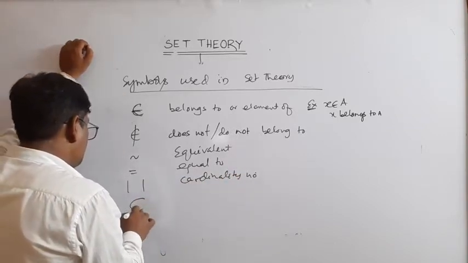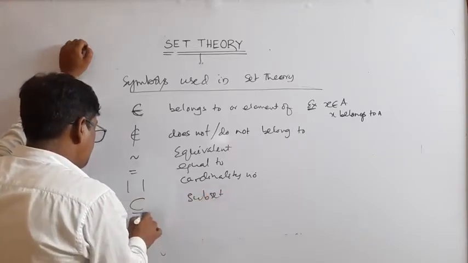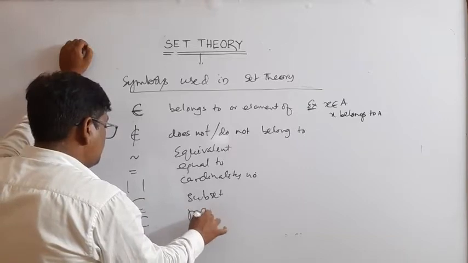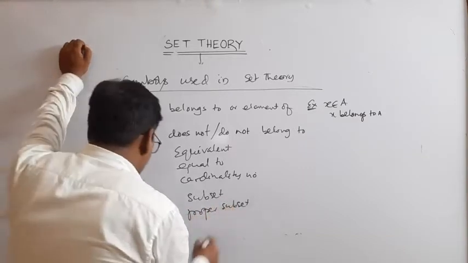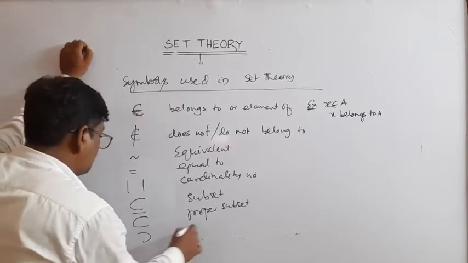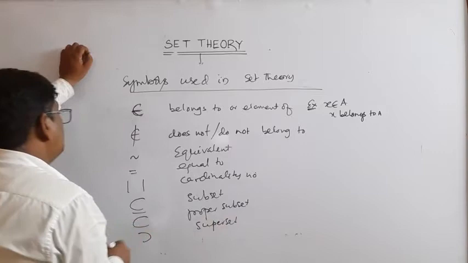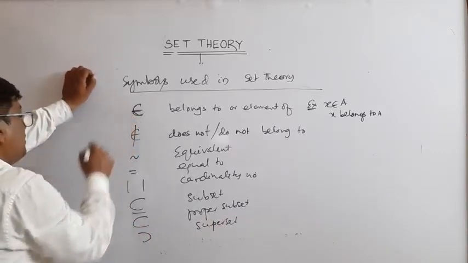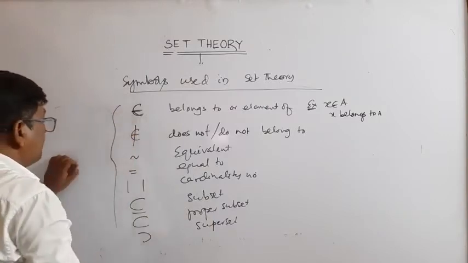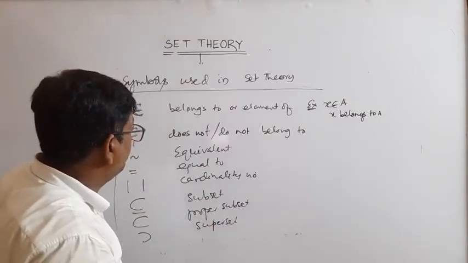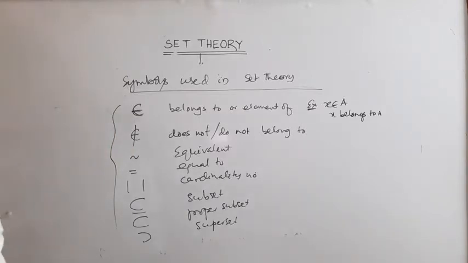This is subset, and this is proper subset, and this is superset. These are some fundamental symbols used in set theory.